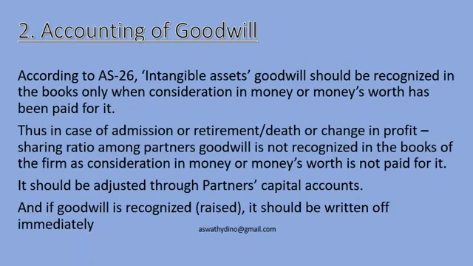Hello children, in this module we are going to see the adjustment to be done for goodwill at the time of change in profit sharing ratio. According to Accounting Standard 26, intangible assets, that is goodwill, should be recognized in the books only when consideration in money or money's worth has been paid for it. That is, only purchased goodwill should be recognized in the books of accounts. You should pay some money to purchase goodwill, then only we can show that goodwill in the books of accounts.